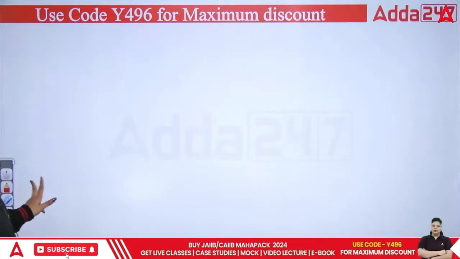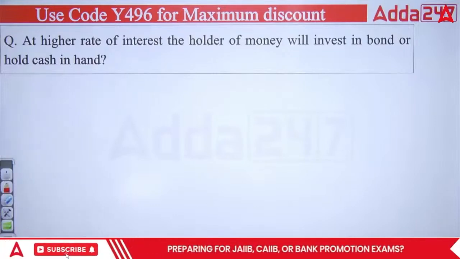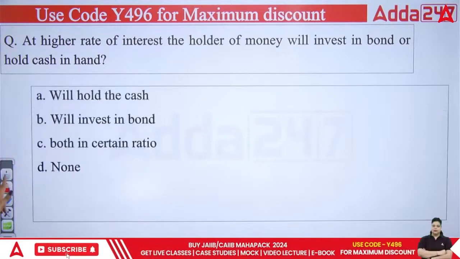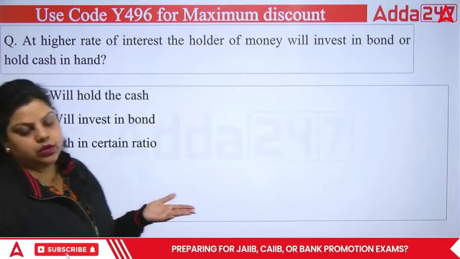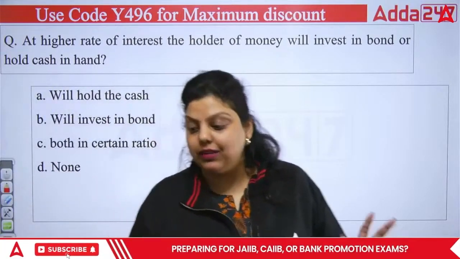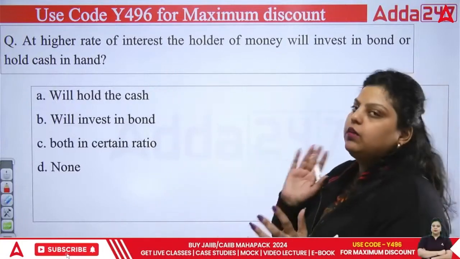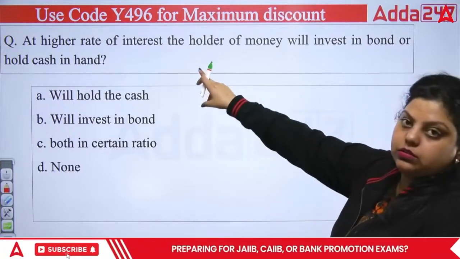Okay, next question. At a higher rate of interest, the holder of money will invest in bonds or hold cash in hand. So when the interest rates are higher, what will you do? You will hold the cash with you or invest in the bond. Or you can do both in a certain ratio like 50-50, 60-40, whatever you feel right, or none of the above. So what should be done at the higher rate of interest?